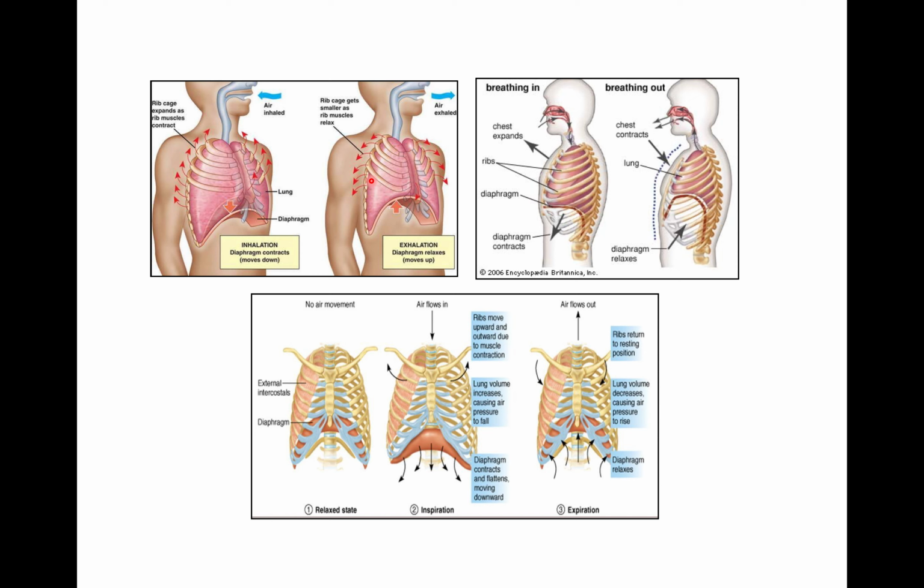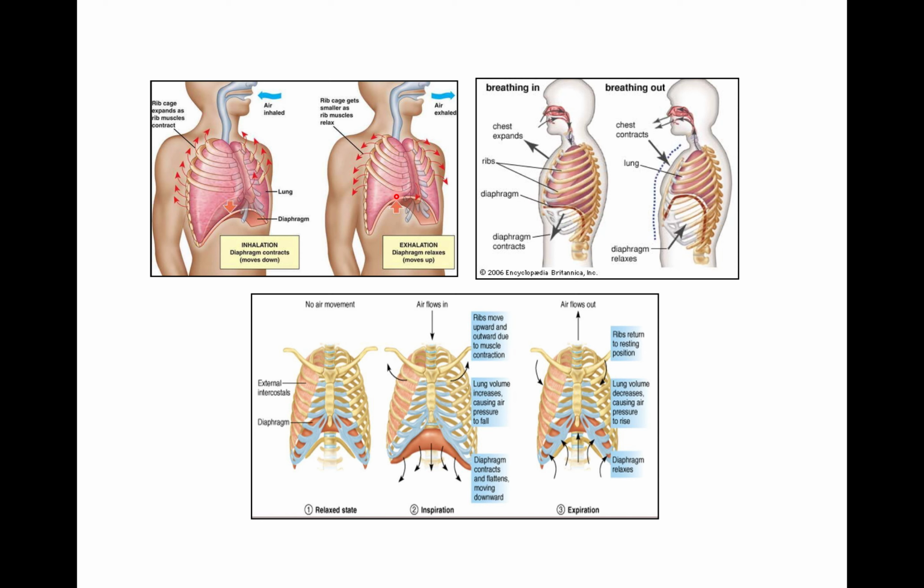So intrapulmonary alveolar pressure rises by +3 to +4 mmHg to the atmospheric pressure, and it forces about 0.5 liter, that is 500 ml of air out of the lungs during 2 to 3 seconds of expiration.